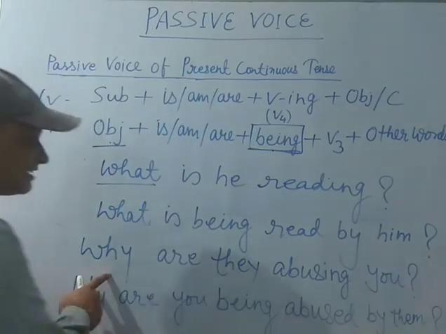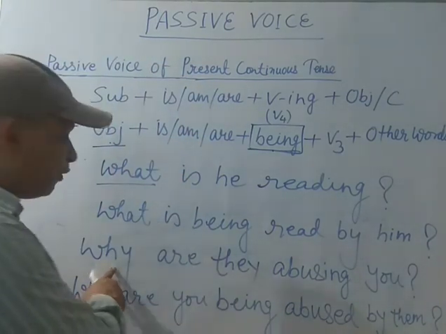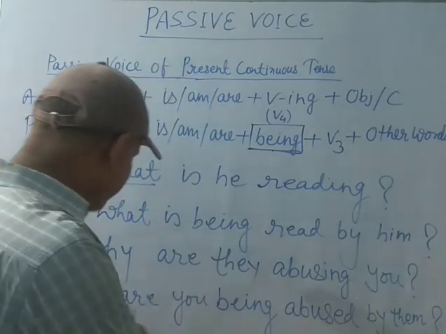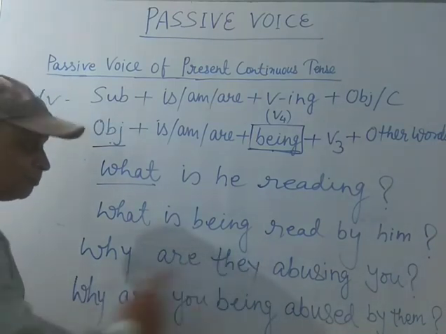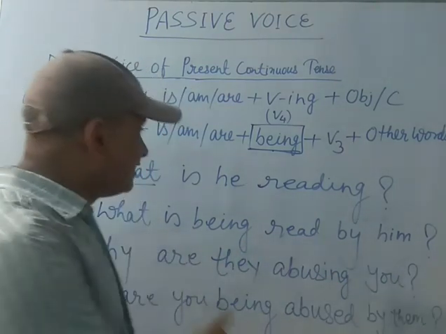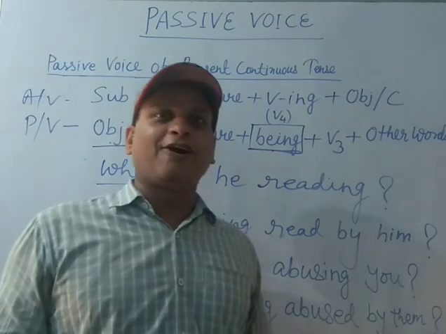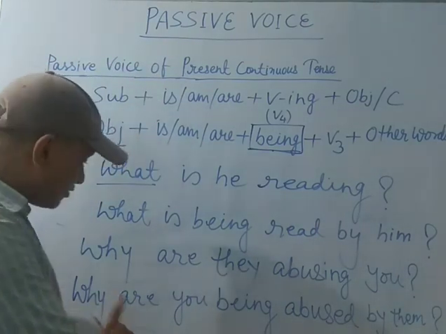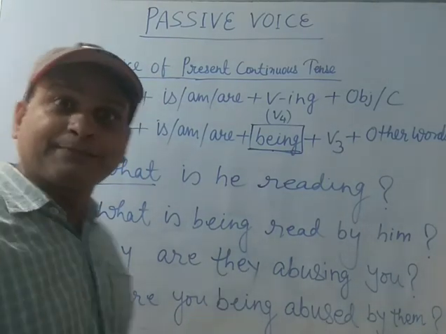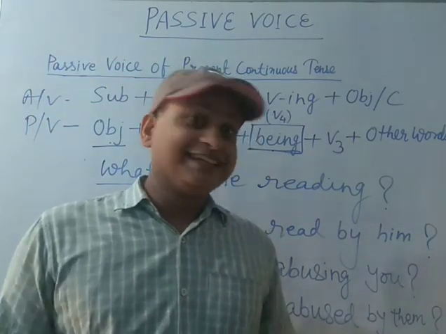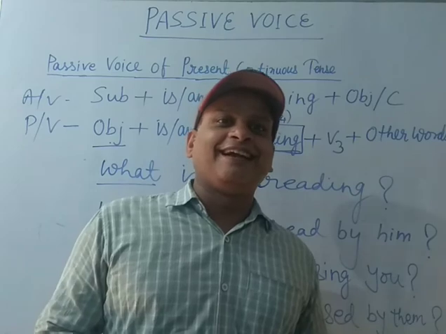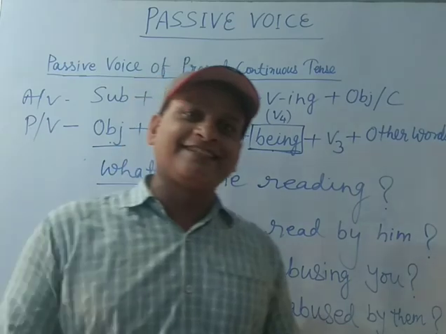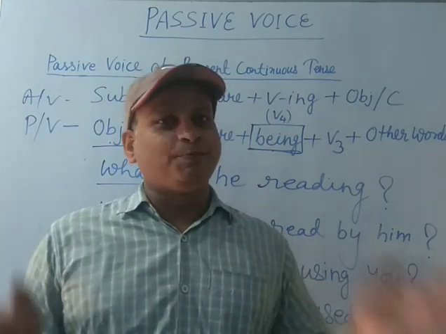The sentence was an active WH question. It was, why are they abusing you? I have changed it into passive: why are you being abused by them? According to the structure of passive voice, the WH word comes first, thereafter the auxiliary verb, object plus being plus V3 plus other words. I hope in this way we have learned the passive voice of present continuous tense, how to change sentences of present continuous into passive voice.